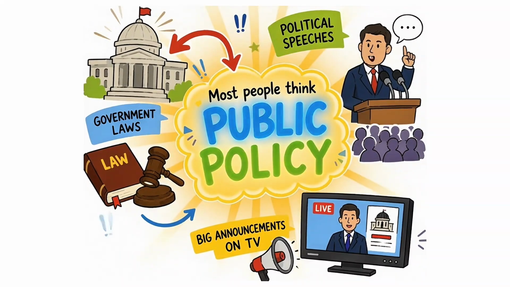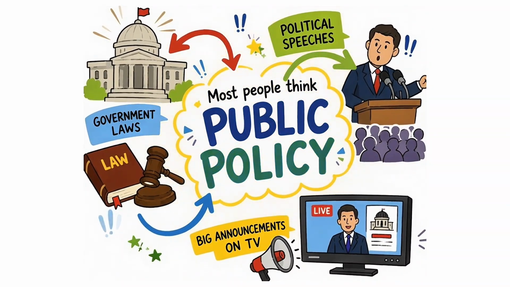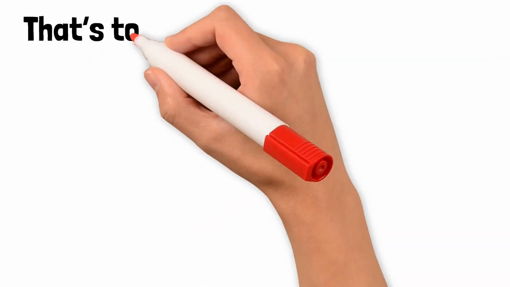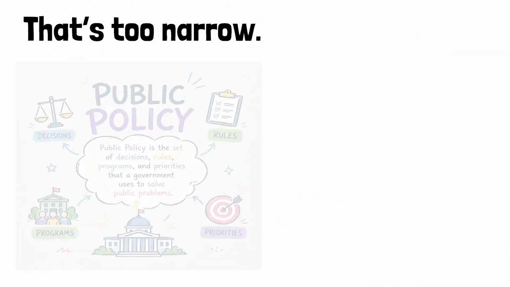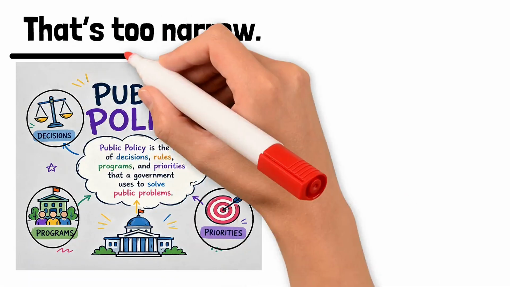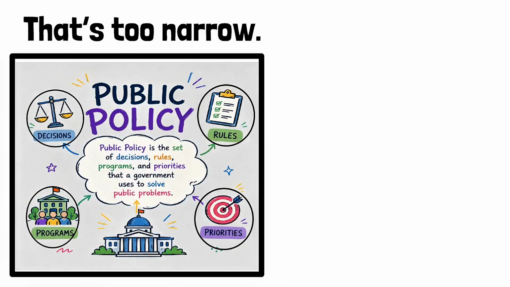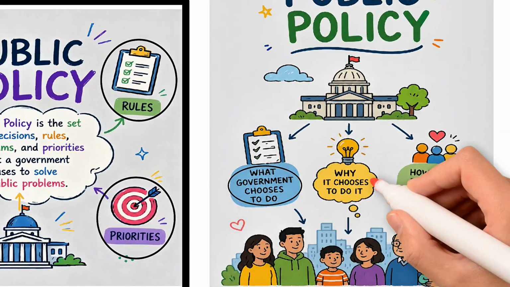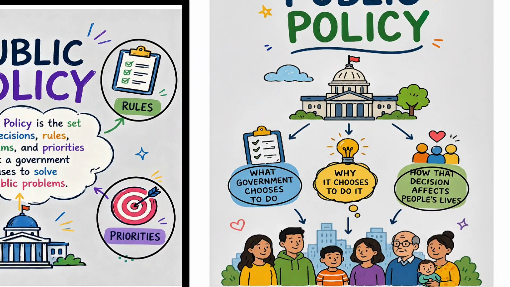Most people think public policy means government laws, political speeches, or big announcements on TV. That's too narrow. Public policy is the set of decisions, rules, programs, and priorities that a government uses to solve public problems. In simple words, it is what government chooses to do, why it chooses to do it, and how that decision affects people's lives.